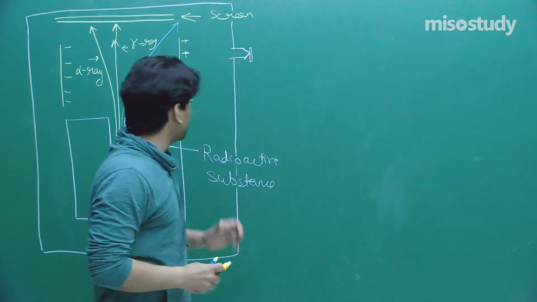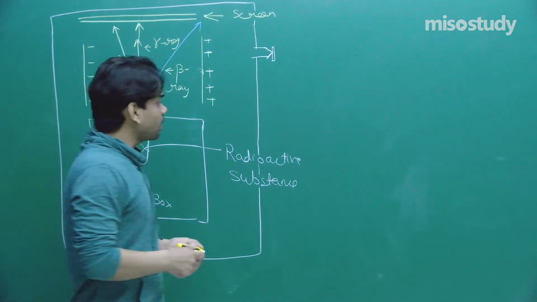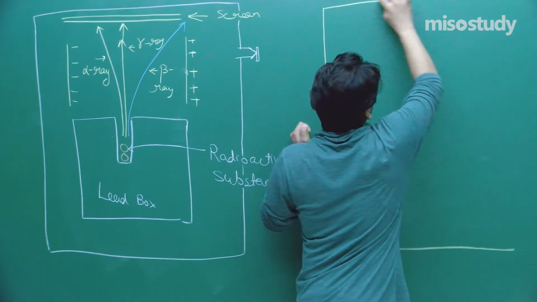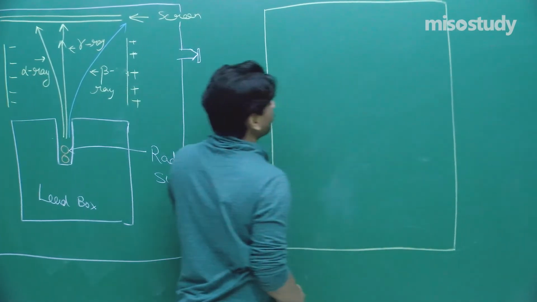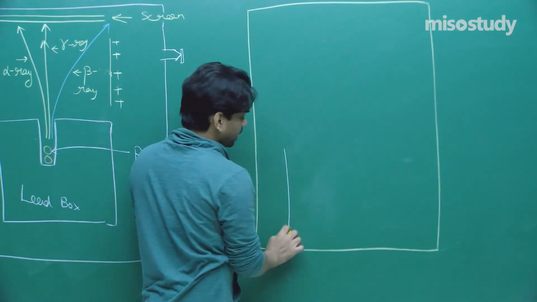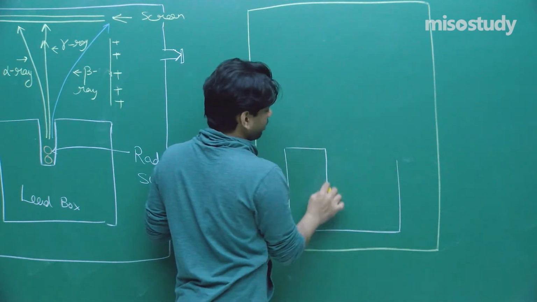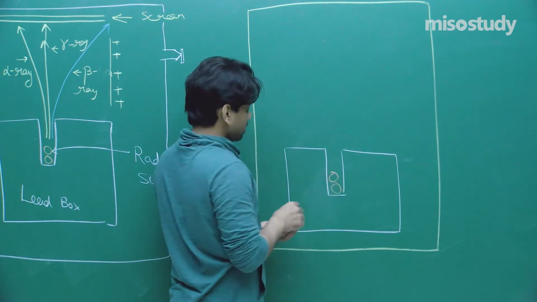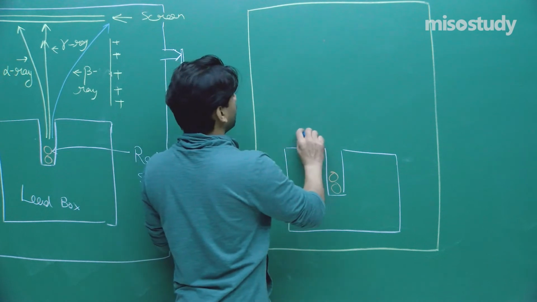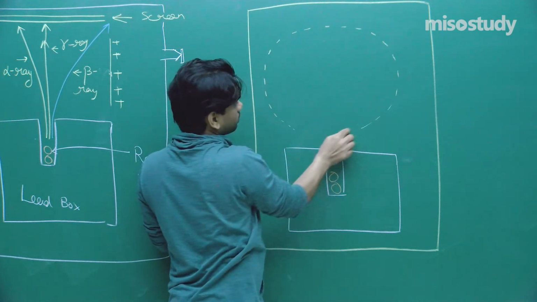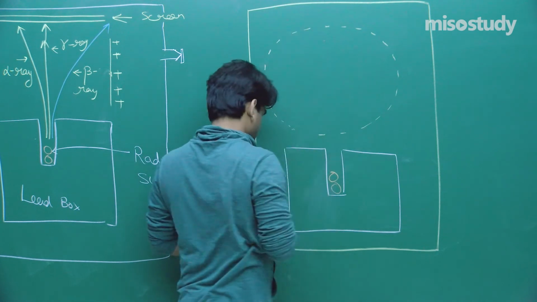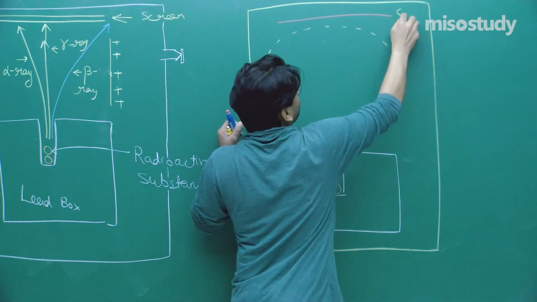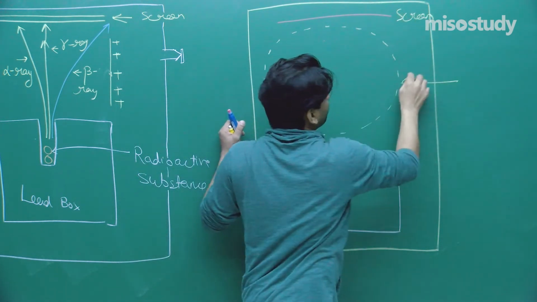Next, instead of applying an electric field, he applied a magnetic field. So again, one more experiment he performed in an evacuated closed chamber. Again he took a lead plate, kept the radioactive substance as we have already seen, and this time he applied a magnetic field here. And then again there was the screen which is placed here. This is the screen, this is the area of magnetic field.